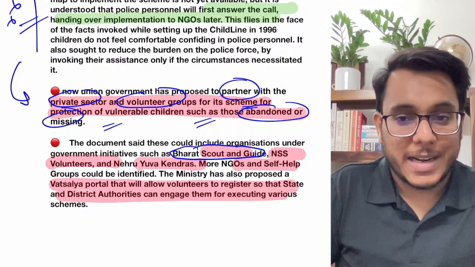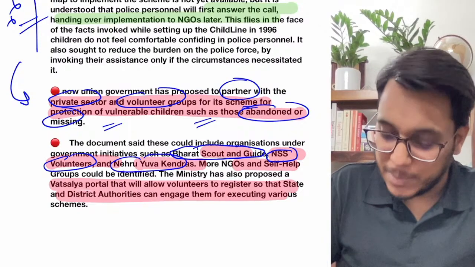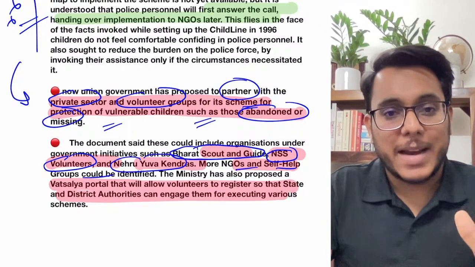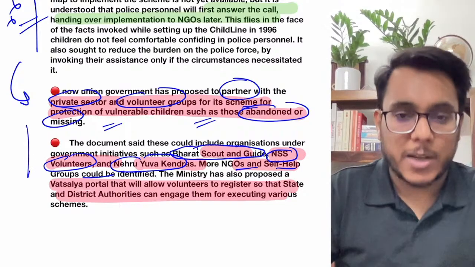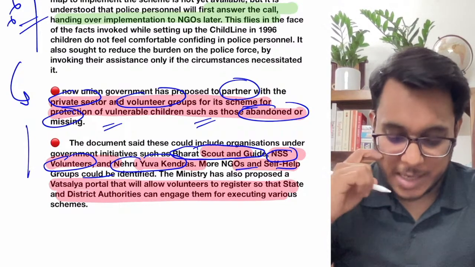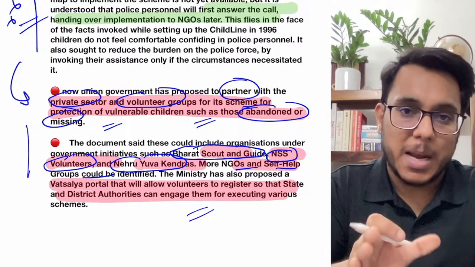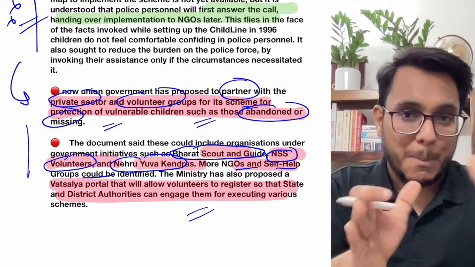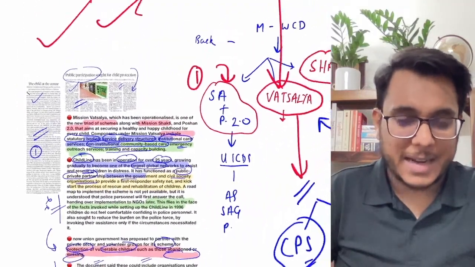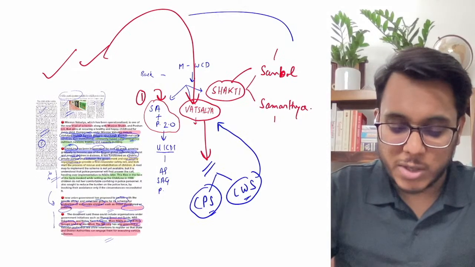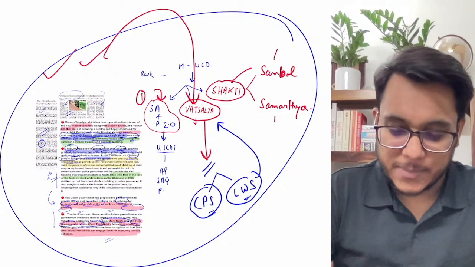Okay, so Bharat Scouts and Guides are there, then NSS volunteers, Nehru Yuva Kendras, private NGOs and self-help groups. They could be identified and roped in to help children in distress, and all of this will be done under Mission Vatsalya. Is it clear or not? So this is what the government is proposing, and the other is the criticism of Childline where police personnel will be manning it. These are the two issues that have come up here. Broadly, I hope you have also understood the structure of the schemes. That is all guys about this article, and now we'll move to the next article.